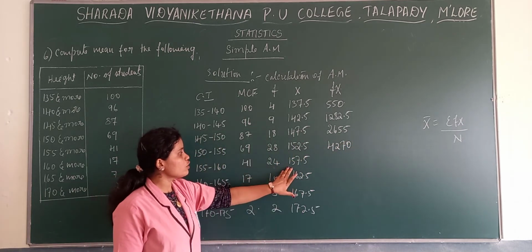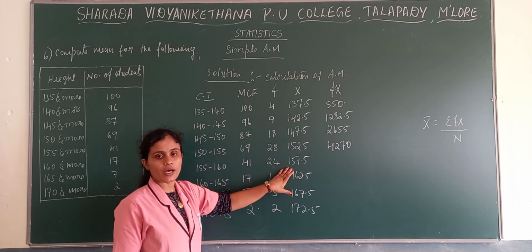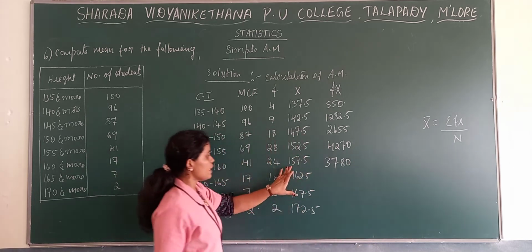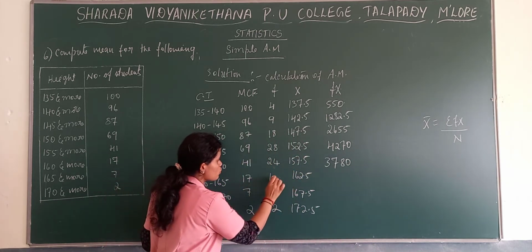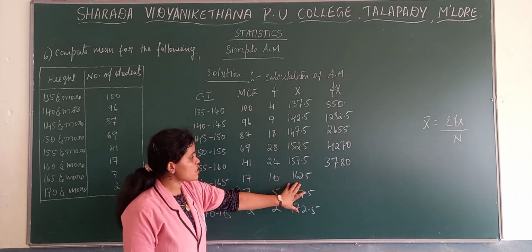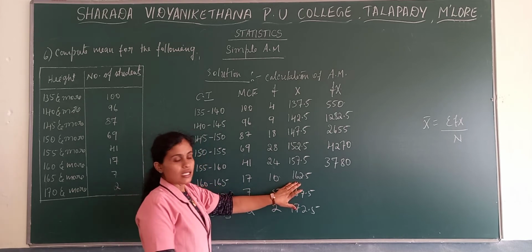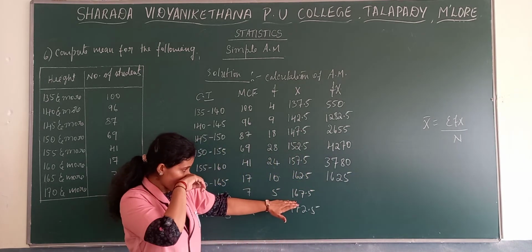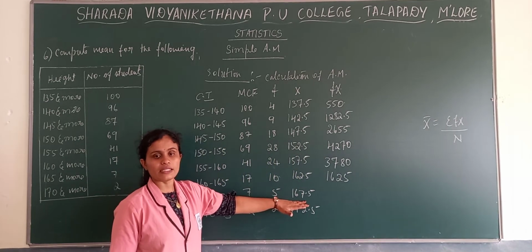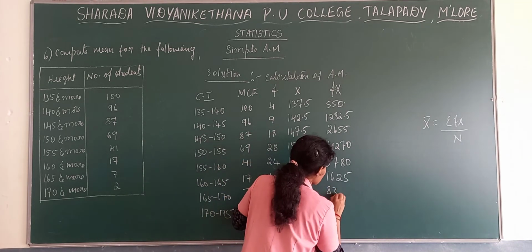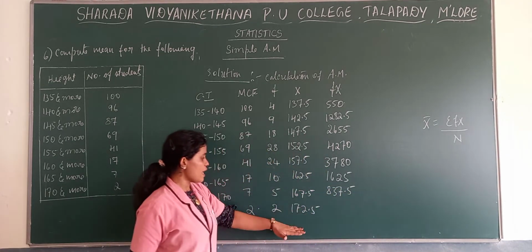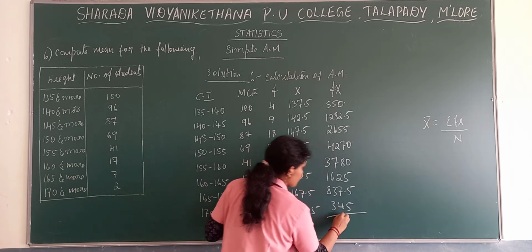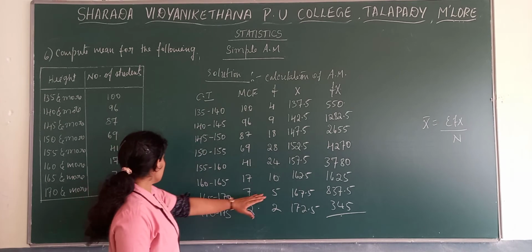Then 24 into 157.5, we get 3780. Then 10 into 162.5, we get 1625. Last but one, 5 into 167.5, we get 837.5. And the last one, 345.